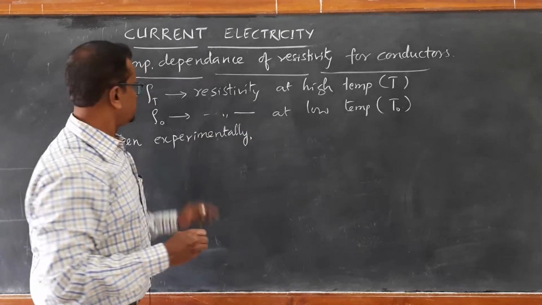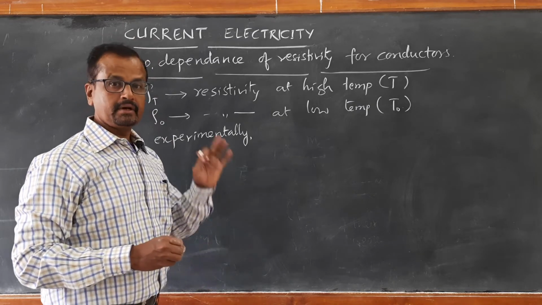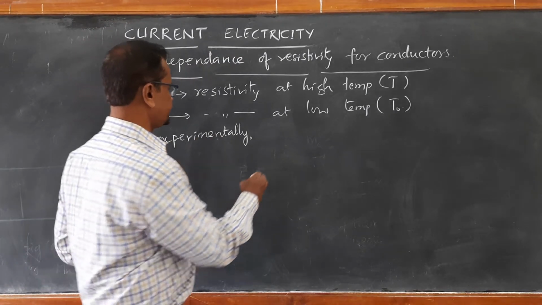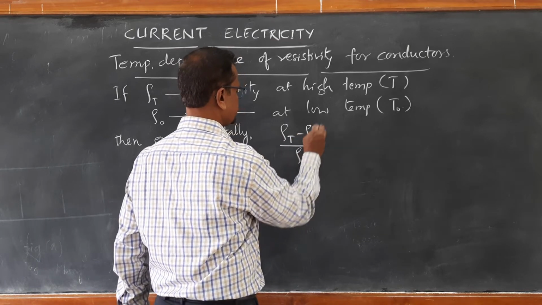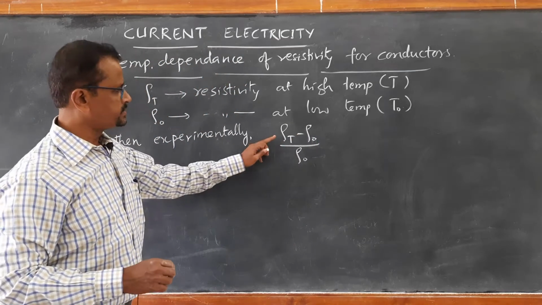that the change in resistivity, rho T minus rho 0, per unit resistivity, is directly proportional to the change in temperature, T minus T naught, which you can also write as delta T. This is also called the fractional change in resistivity.